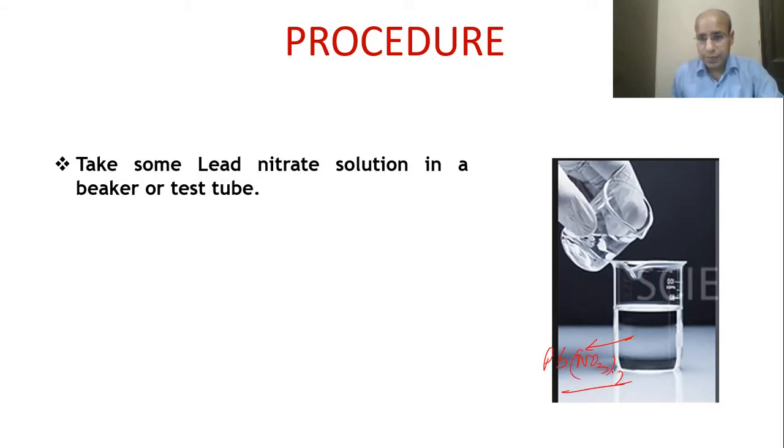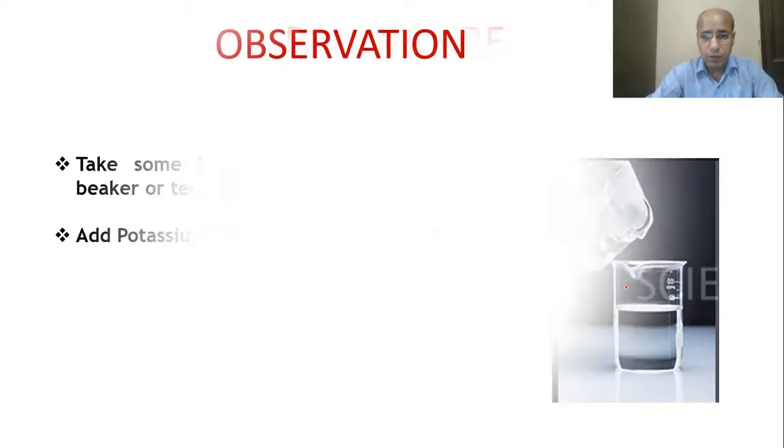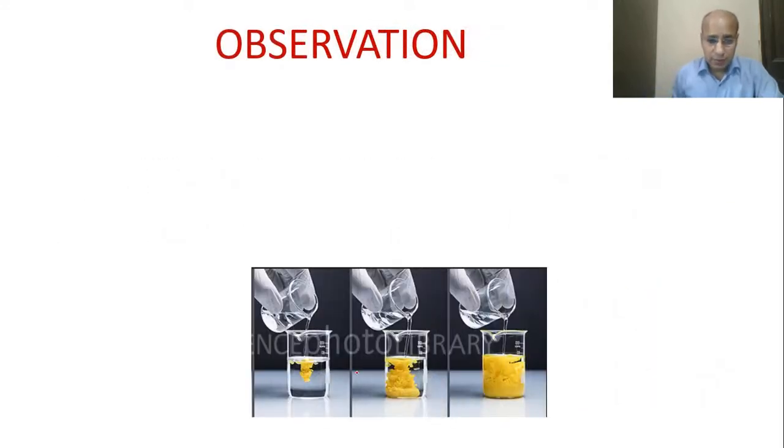Okay, and this is the potassium iodide solution. Now we are mixing both. When we start mixing both slowly, what will happen? What will be observed? See, when we start mixing, when the reaction starts taking place, the color is changing to yellow. That means the precipitate of lead iodide is being formed.